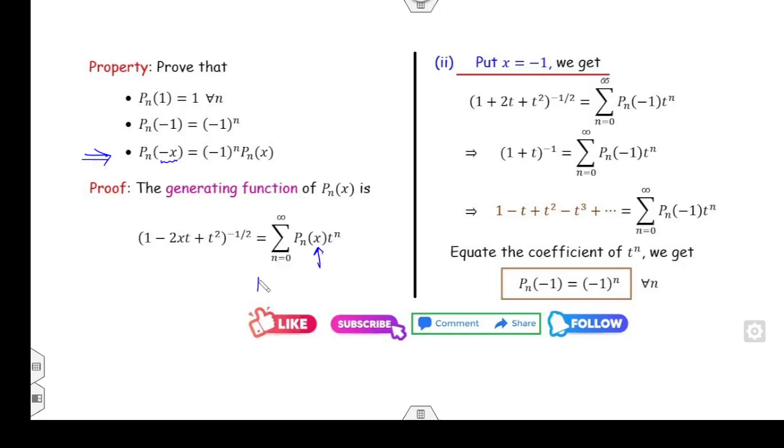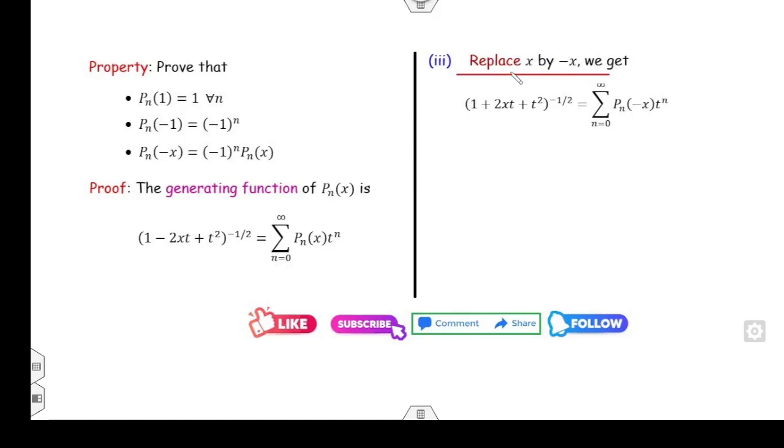So I can put x equal to minus x in equation number 1. Or you can replace x with minus of x. Moreover, on the right hand side we need minus 1 raised to power n. So when will minus 1 to the power n come? If you take t to be minus of t. So I can replace t by minus of t.